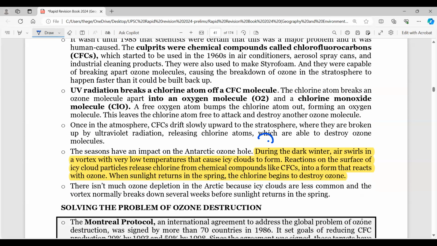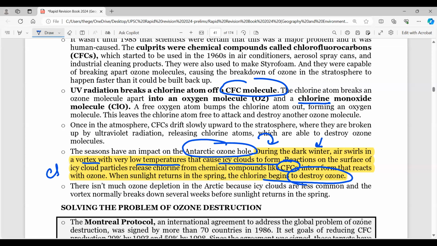Now what happens here is the catch here, the Antarctic ozone hole, right? And here the CFC molecule, which is producing chlorine monoxide, leading to the depletion of ozone. So chlorine is the problem here, guys. So during dark winter, aerosols as a vortex, remember the polar vortex with a very low temperature causing icy clouds to form. Now, reaction on the surface of these icy cloud particles releases chlorine from chemical compounds like CFCs and others, and this destroys ozone. So remember this chlorine thing, remember this very importantly.